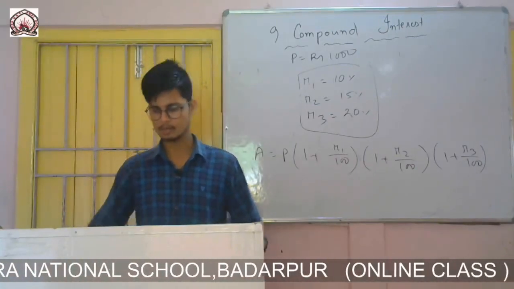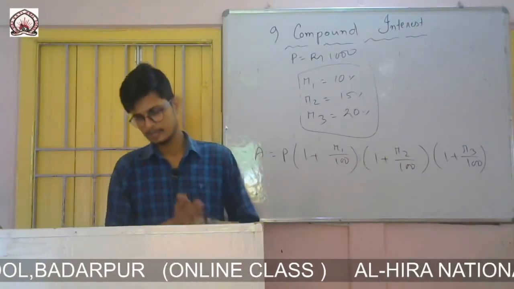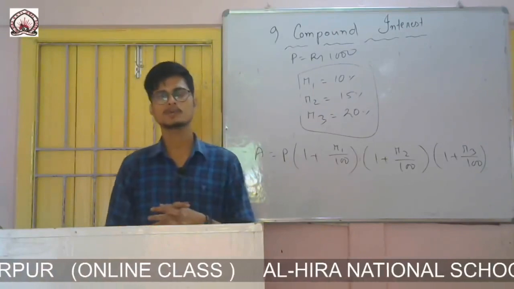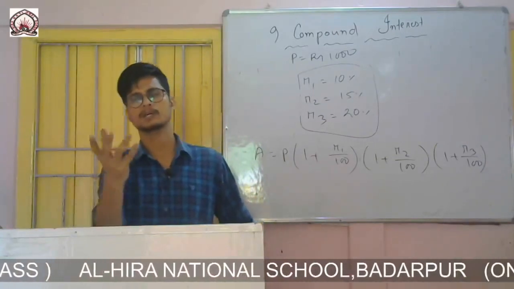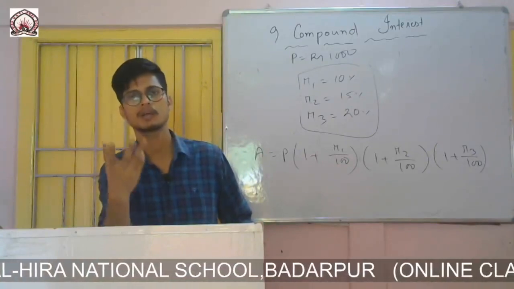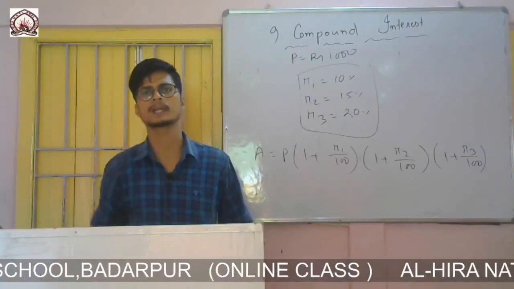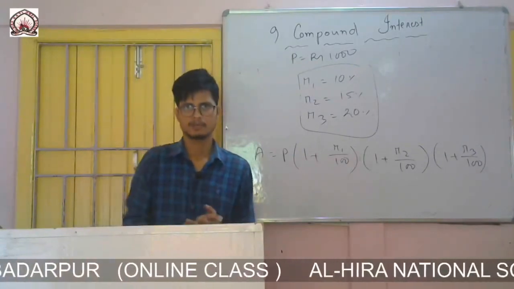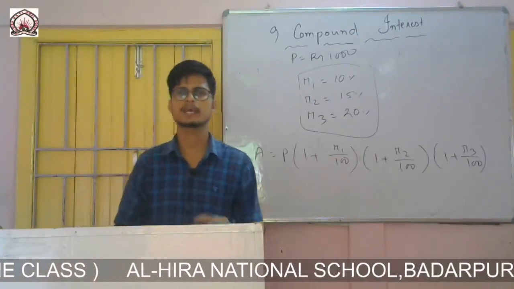Then another one, growth and decay. So growth, in some questions you will get that growth is given, for example, the population of a certain town or the number of trees in a place. If it increases, then you calculate what will be the number of trees after 2 years, 3 years, like this.